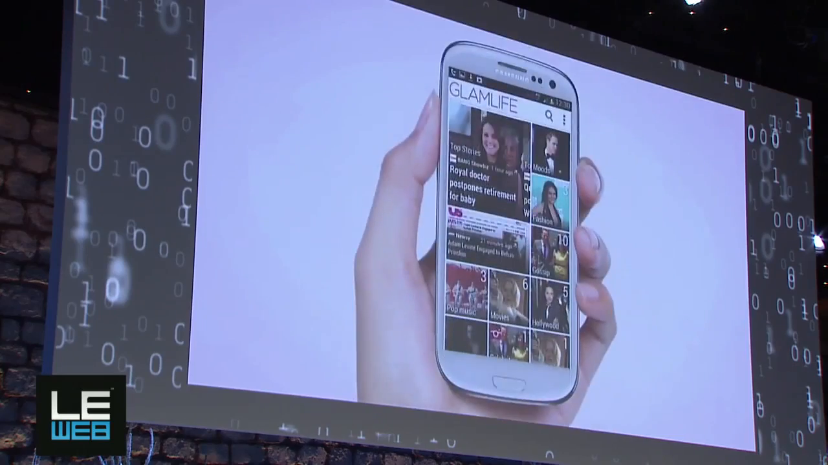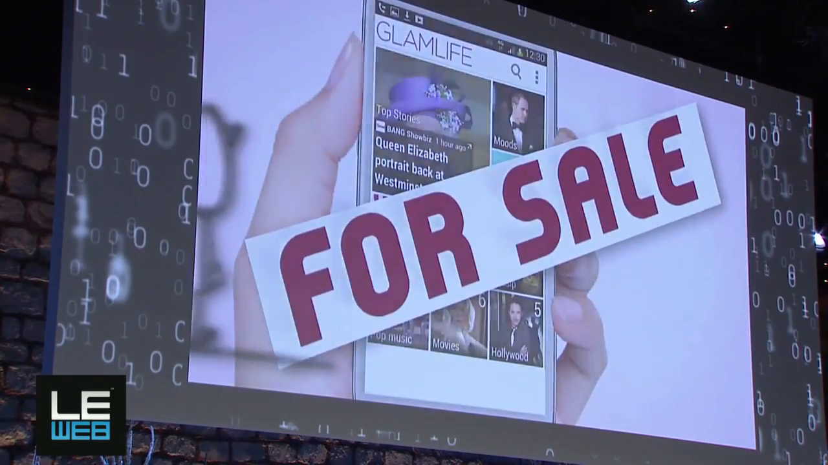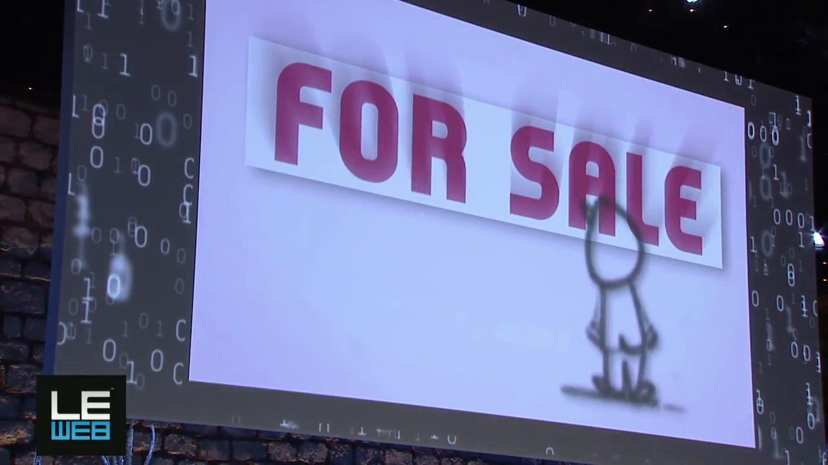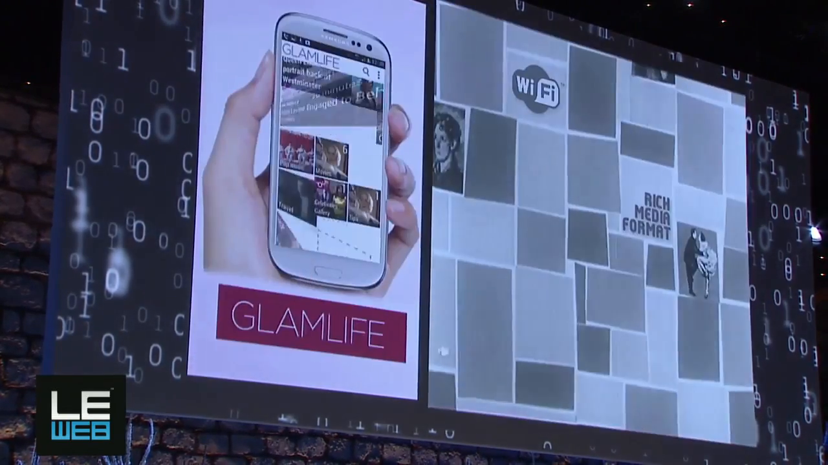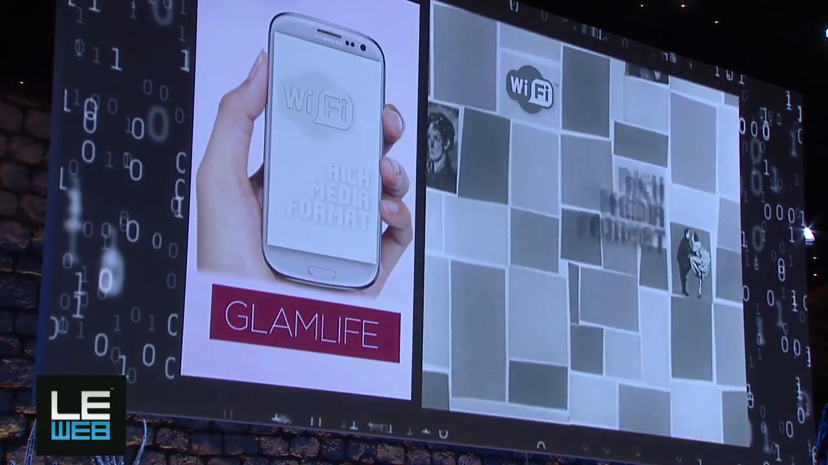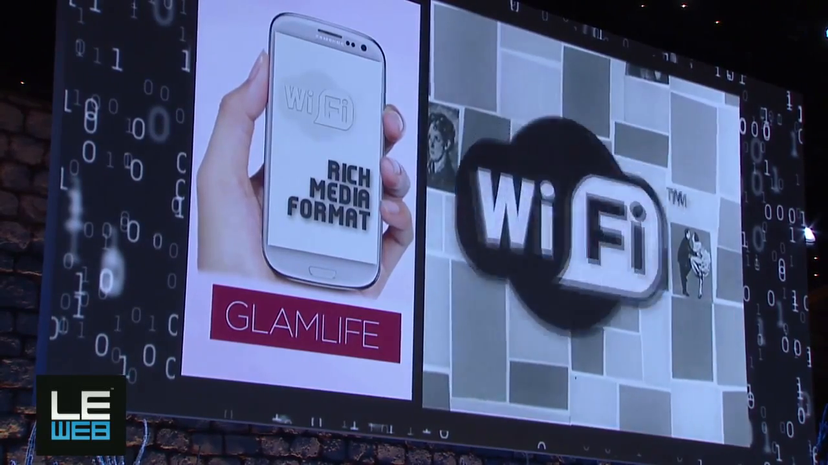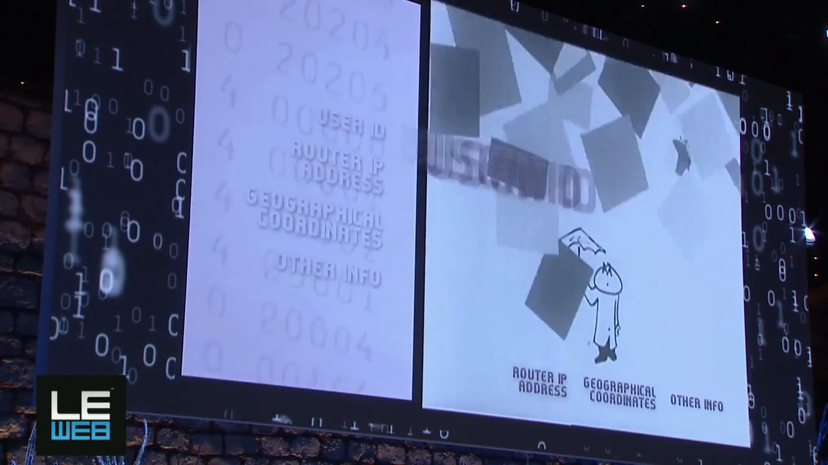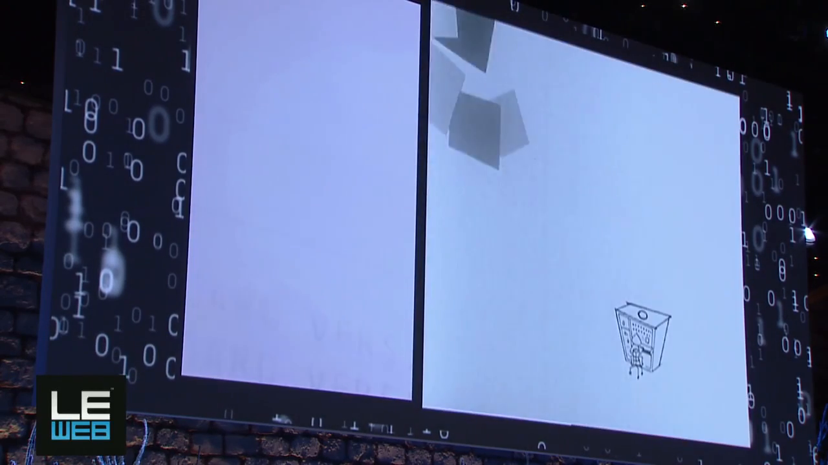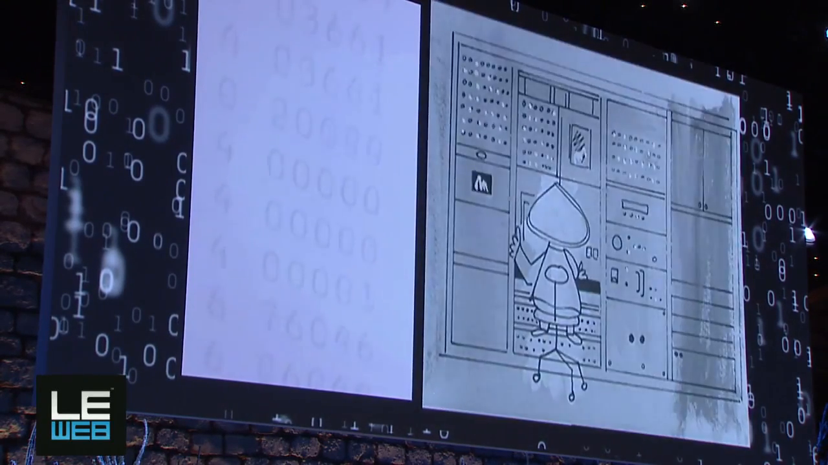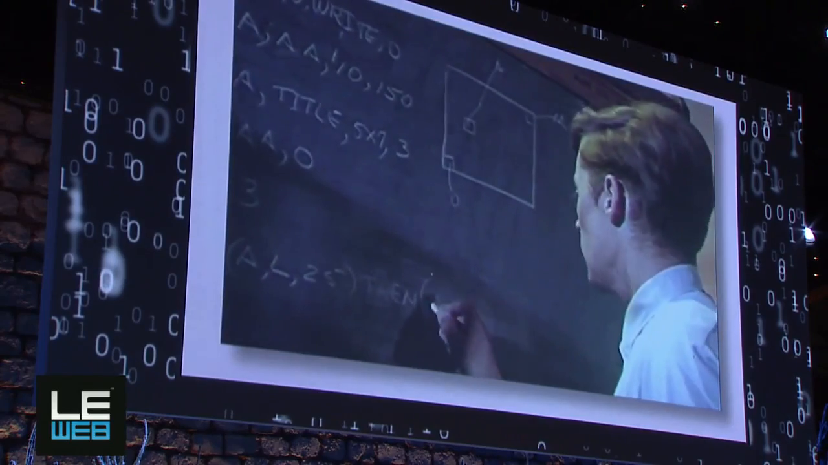The moment this app decides to show you an ad, it tells Mediasmart and other buyers that there's going to be an impression available for sale. We'll be informed that you're in the GlamLife app, that your device supports rich media formats, and that you're using Wi-Fi connection, along with your user ID, router's IP address, geographical coordinates, and other info. We will validate that data and process it to obtain even more.